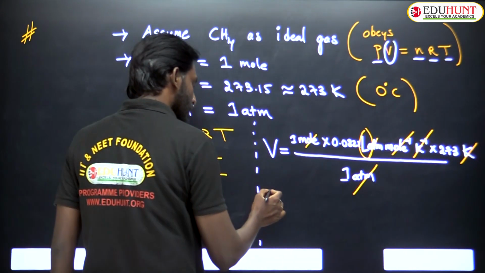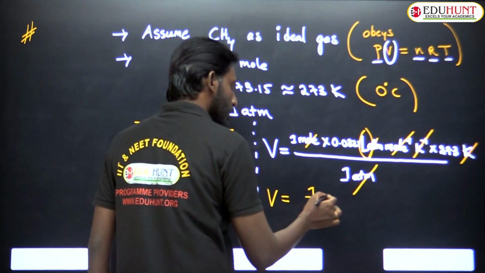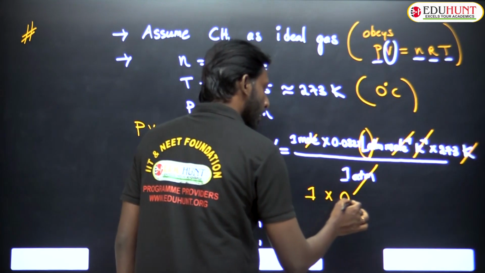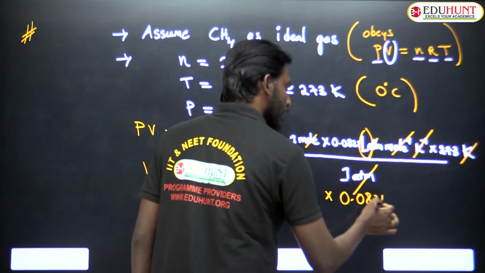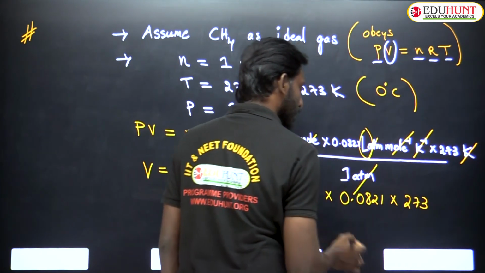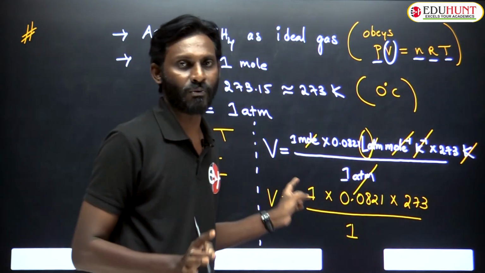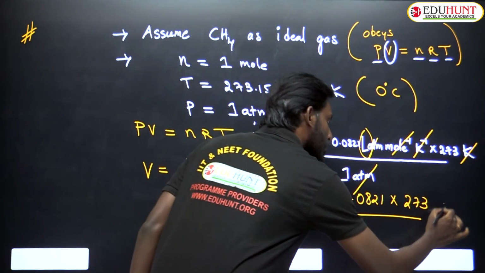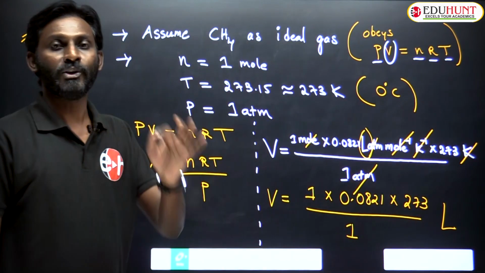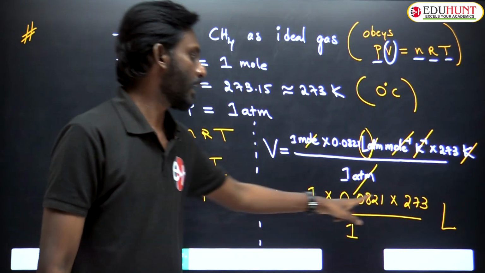So volume is equal to, I am casually writing this one value, 1 into 0.0821 into 273 upon pressure, also 1, into liter. That means you are getting volume in liters.